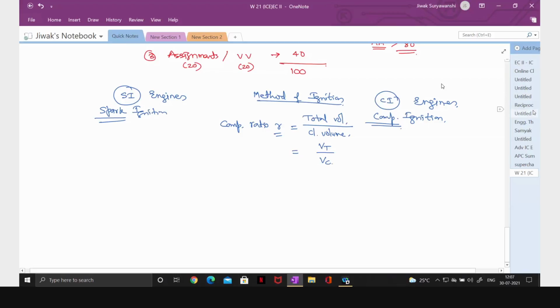So in case of SI engine, the compression ratio is in the range of 6 to 10 is to 1. While here it is in the range of 12 to 22 is to 1. So that means we are employing a higher compression ratio in case of CI engine. As we are employing a higher compression ratio, the pressure and temperature at the end of compression is higher.